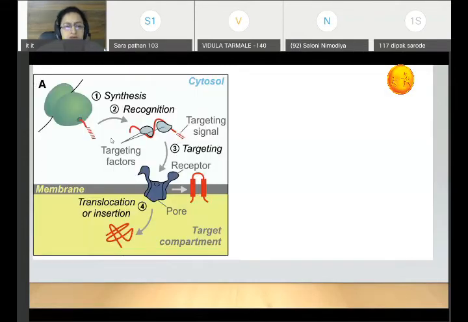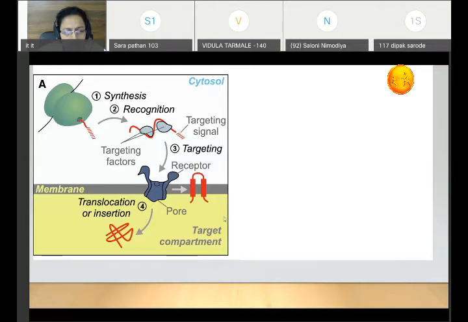Grossly, we can see that the protein comes out of the ribosome from the mRNA. Complete synthesis of the protein takes place, and these targeting factors accompany the protein. You have the targeting signal, which is recognized by the receptors present on the membrane, and the protein then moves inside the cell organelle through the pore. In this way, transportation occurs from the cytoplasm to the mitochondria, the nucleus, the peroxisome or the chloroplast.